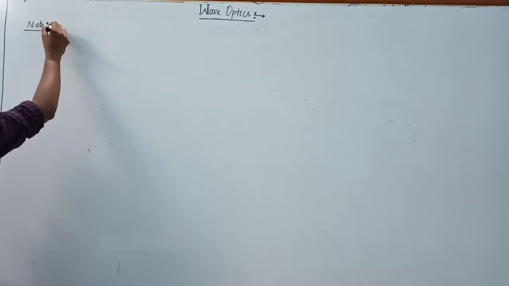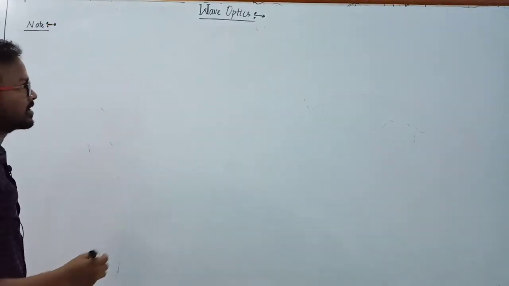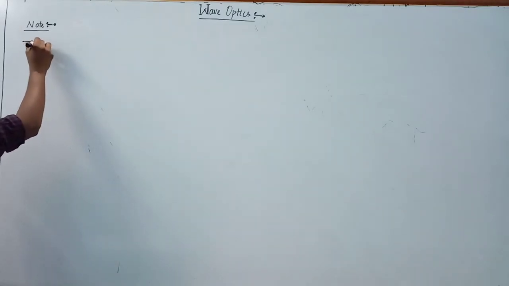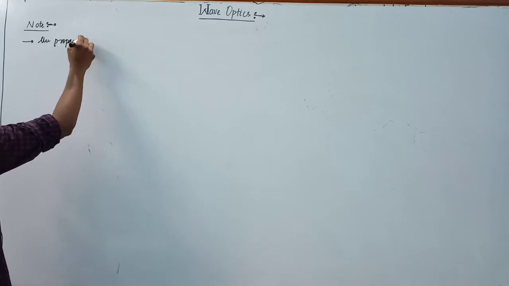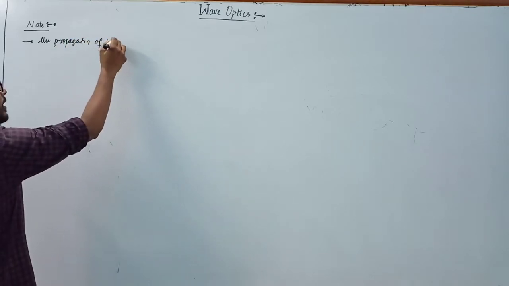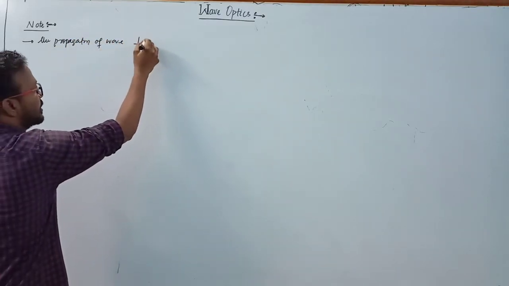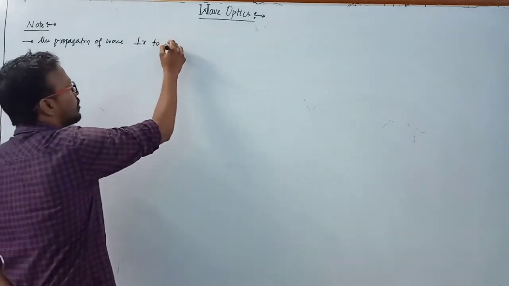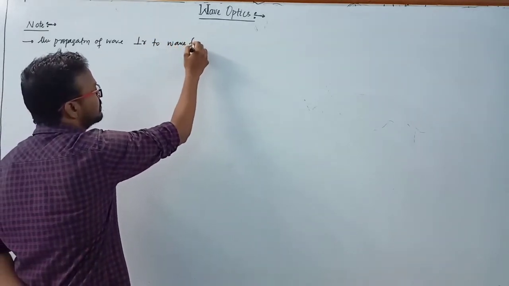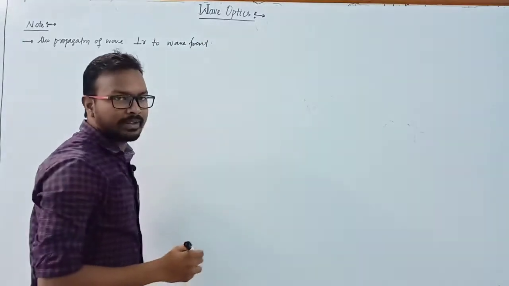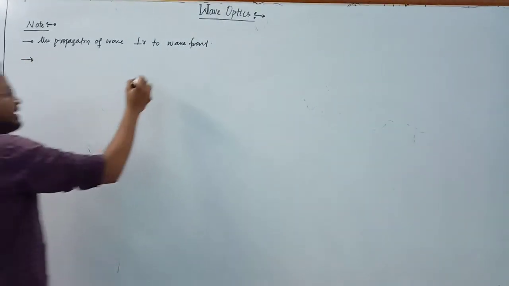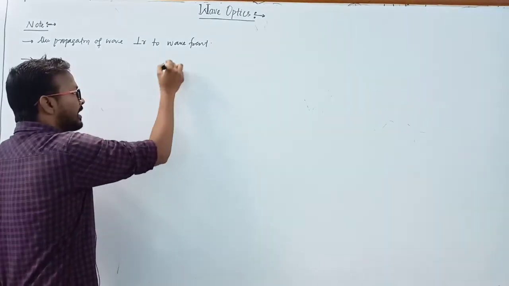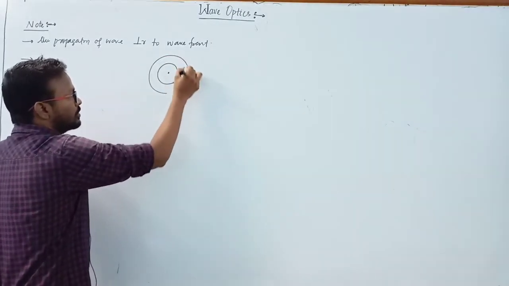Clear? So we conclude from the wavefront that the ray, the propagation of the wave, is always perpendicular to the wavefront. Clear? And second thing, there is a source point, and this is a wavefront, and this is also a wavefront.